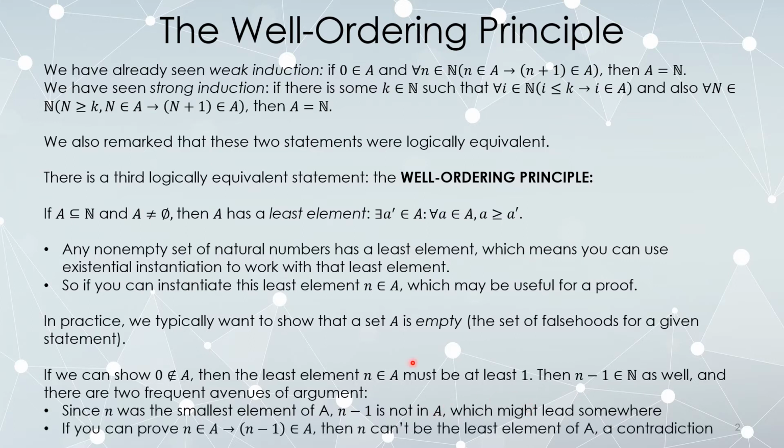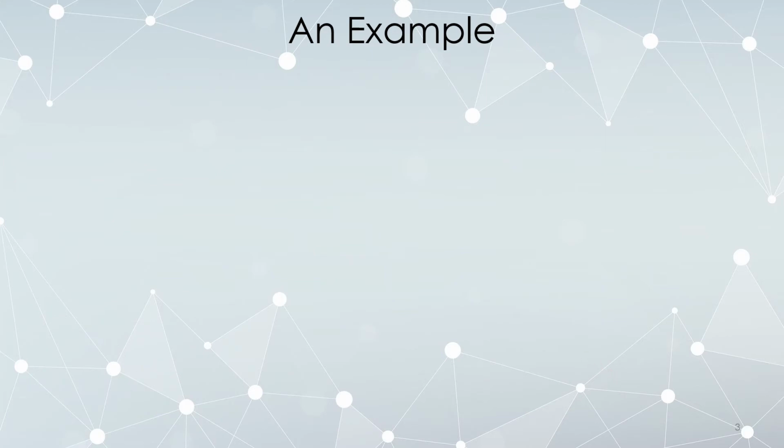Alternatively, if you can show that the claim being false for n implies the claim is false for n minus 1, then n wasn't actually the smallest element. So by assuming n is the smallest element, and also proving that any time there is an element on which the claim is false, the previous number must also be false, then no matter which number you pick, it can't have been the smallest element, which generates a contradiction because there has to be a smallest element. These are two typical approaches to proofs by well ordering. So let's take a look at an example.